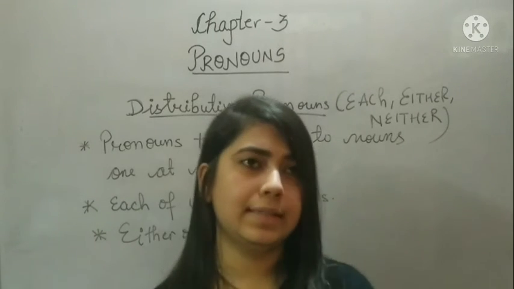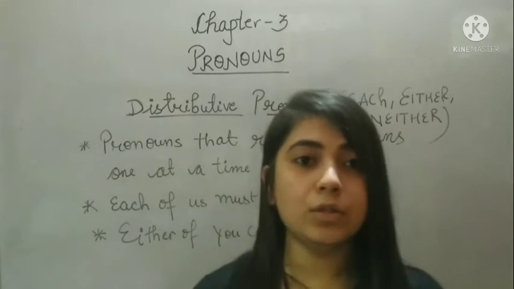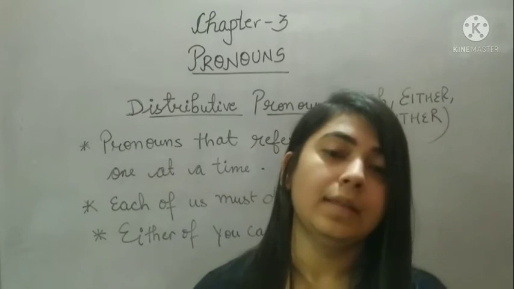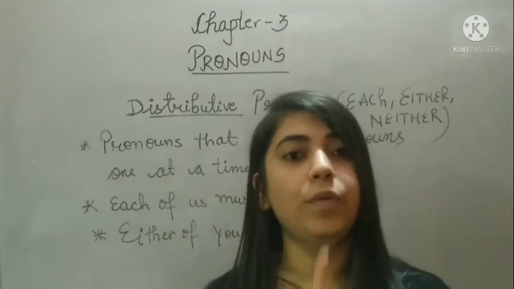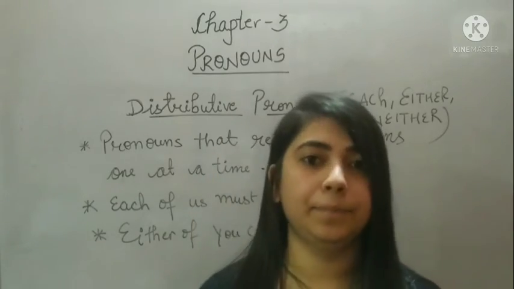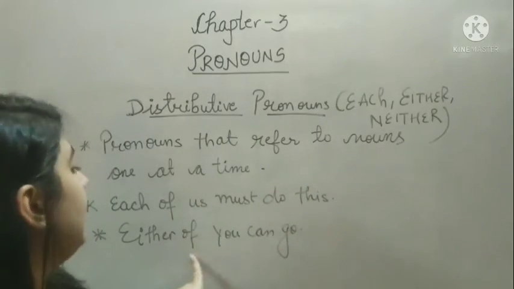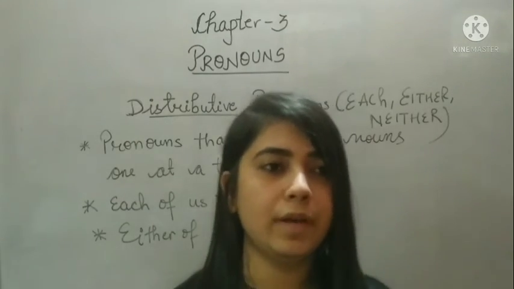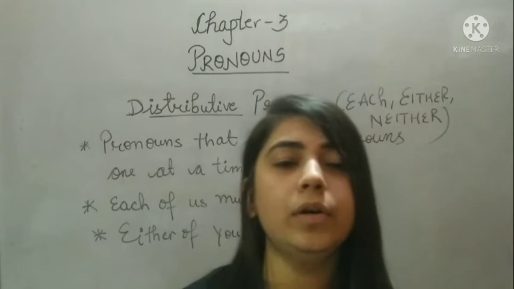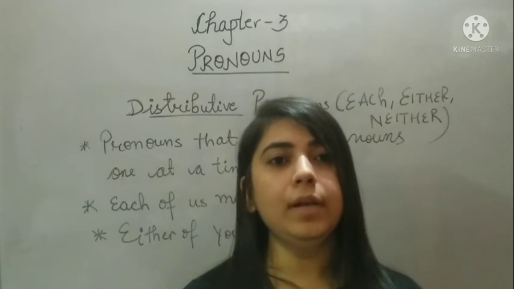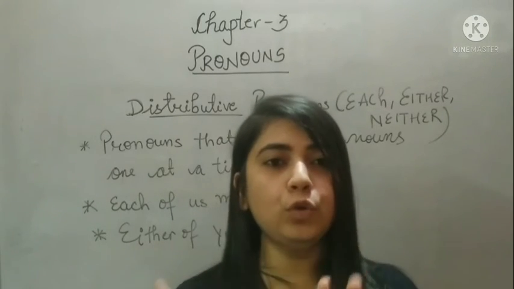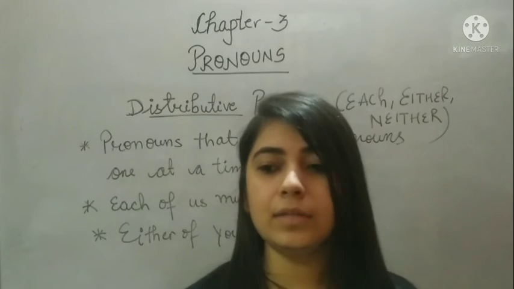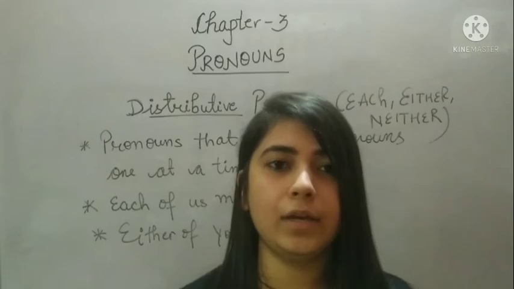That means, let's say there are 30 students. Each student means every single student has to learn the exercise. That means I am referring to one person at a time. Okay? Either of you can go. Either means, for example, there are two people. Whenever we are using either or neither, that means there are two people. Either is out of you two, one can do this. Okay? Neither means out of you two, nobody can do this.